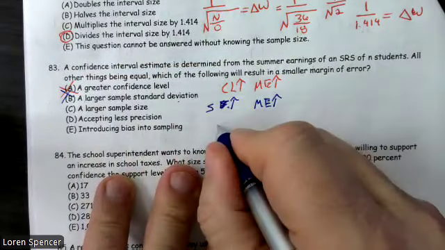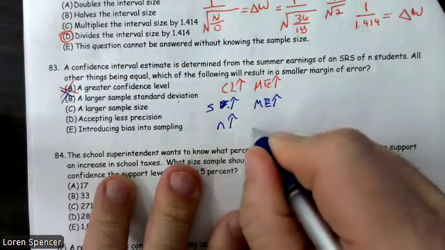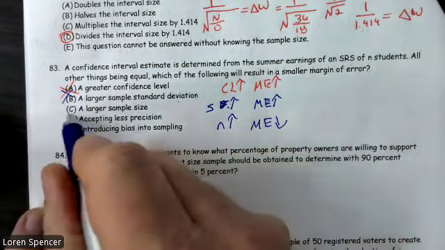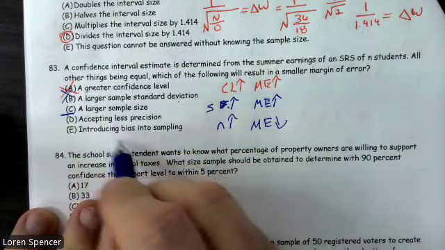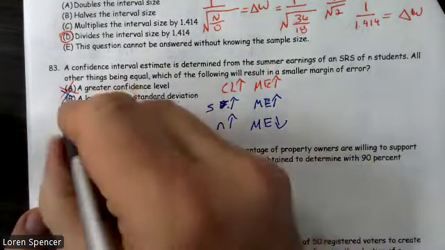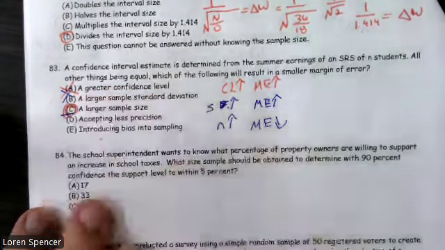A larger sample size: as N goes up, margin of error goes down. So this looks like that. And those are just garbage answers. Our best answer for 83 is C.